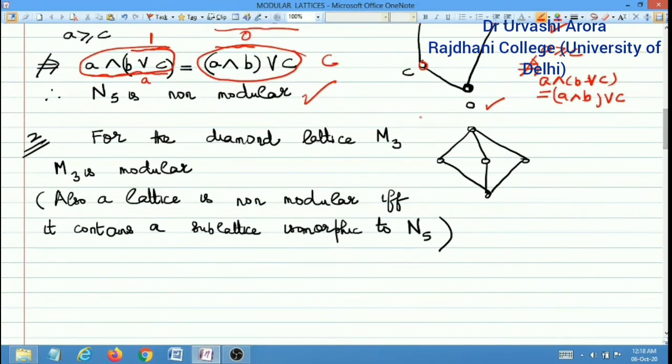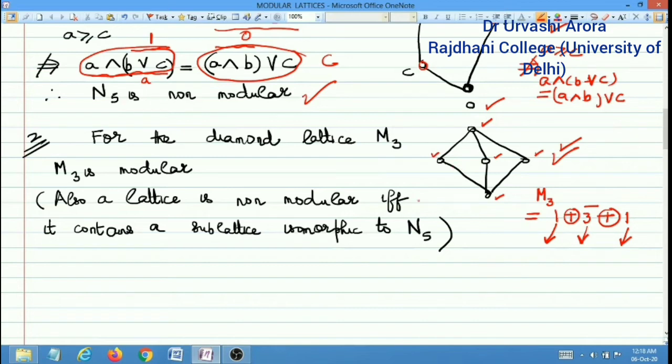And now let me consider the diamond lattice M3. The diamond lattice M3 is this. The Hasse diagram of the diamond lattice is this. In fact, M3 is actually the lattice 1. This is 3 bar, and this is 1, and when you draw the Hasse diagram, this is how the Hasse diagram of M3 looks.